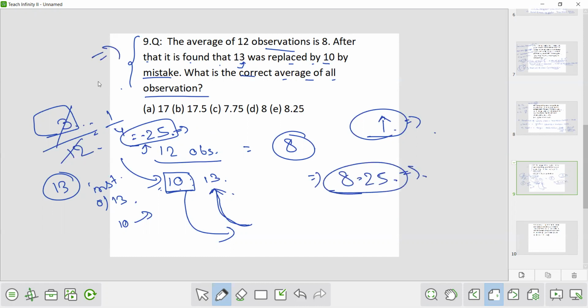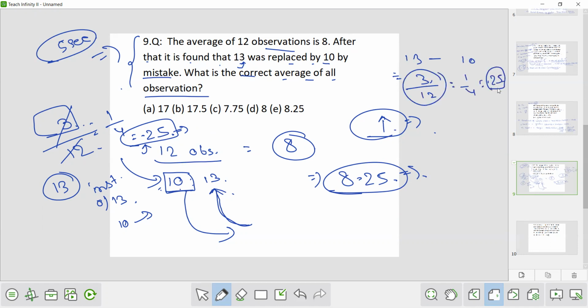For this type of question, you will take only 5 to 10 seconds to solve it, because you take the wrong observation, 10, the right observation, 13, and 13 minus 10 is 3. This 3 will be divided among all the observations, that is 12, that is 1 by 4, that is 0.25. Now this 0.25 will be added to the old average. Earlier the average was 8, so now it will increase by 0.25. The new average will be 8.25. Okay, so E is the correct answer.